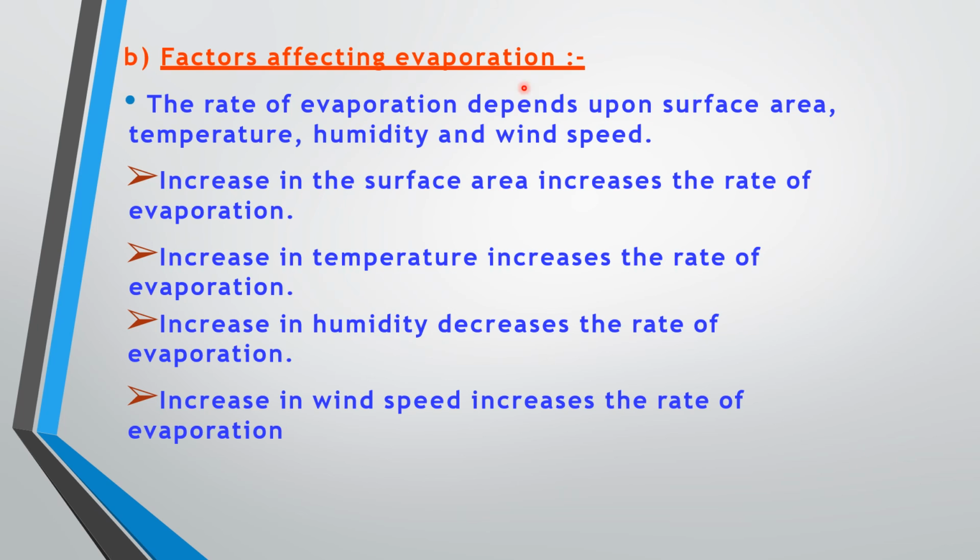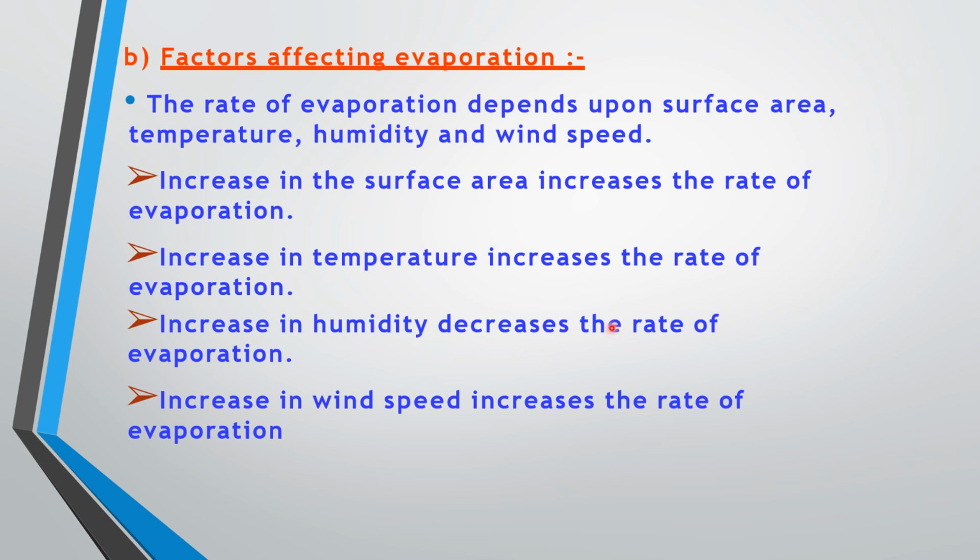So the various factors affecting evaporation are: the rate of evaporation mainly depends upon the surface area, temperature, humidity, and wind speed. Increase in surface area increases the rate of evaporation, so that the water gets exposed more if the surface area is very high, and hence the rate of evaporation can be increased. Increase in temperature increases the rate of evaporation. When the temperature increases, we know the particles start vibrating more and they can move even more freely. And when the particles are very loosely packed, it reaches the gaseous state.